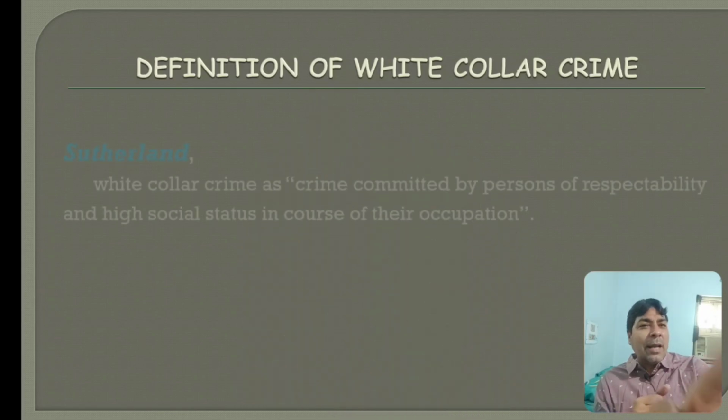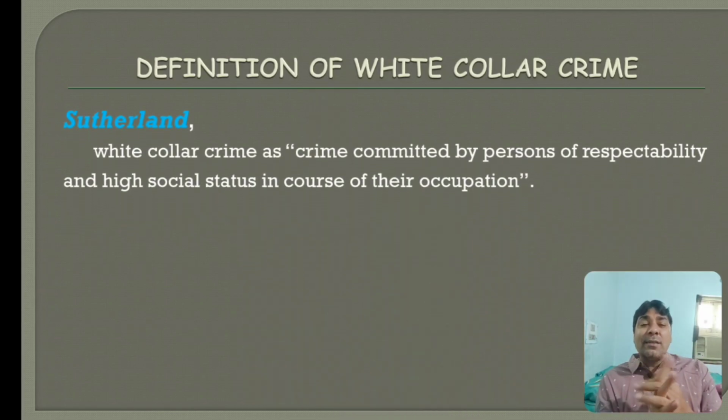Definition of white collar crime. Edwin Sutherland defines the term white collar crime as a crime committed by a person of respectability and high social status in the course of their occupation. The person who has a respectable position in society, the person who occupies a high social status in society, if they commit an offense while conducting their business, it comes under the category of white collar criminality.